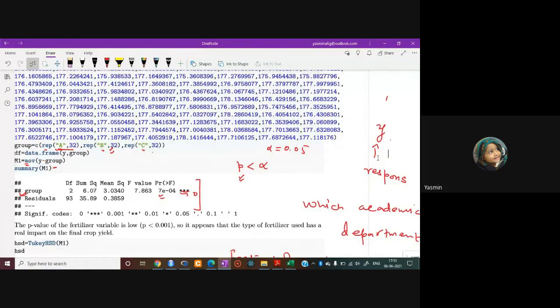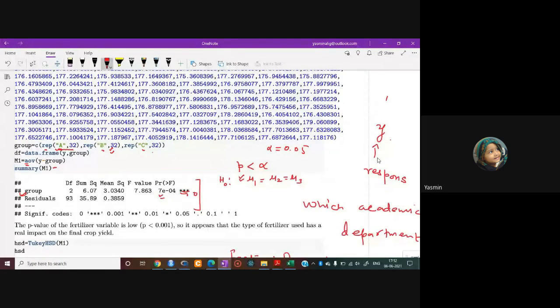So in hypothesis testing, for the null and alternative hypotheses, what would the hypothesis be? Suppose mu1 represents the average of type 1 fertilizer, mu2 represents the average of type 2 fertilizer, and mu3 represents the average of type 3 fertilizer. So the null hypothesis would be mu1 equals mu2 equals mu3, because the assumption under the null hypothesis is that there is no difference between the group averages.